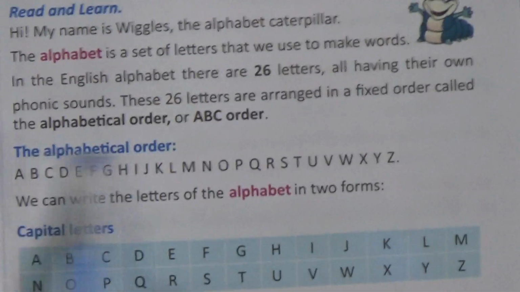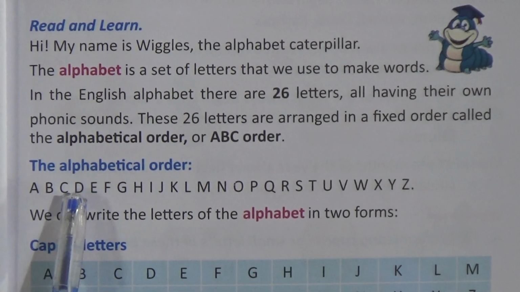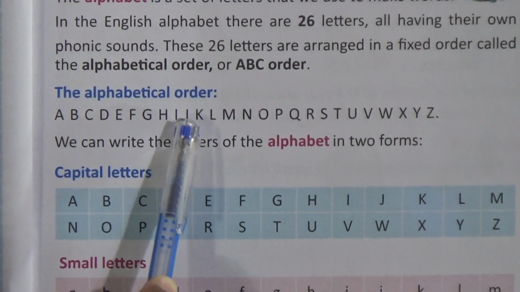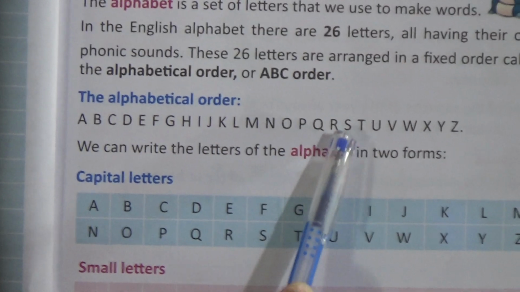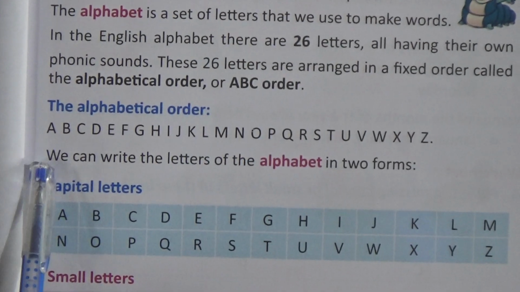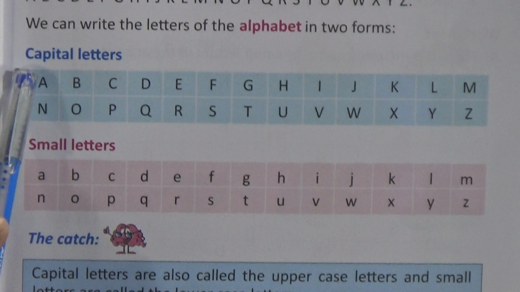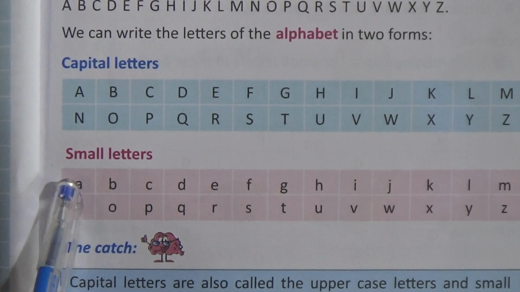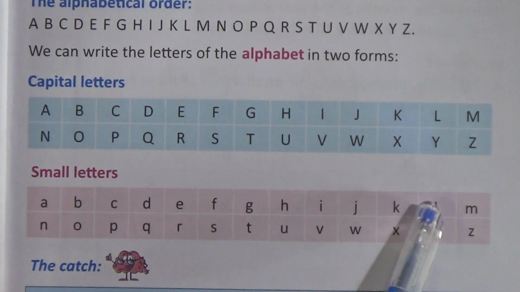So now the alphabetical order: A, B, C, D, E, F, G, H, I, J, K, L, M, N, O, P, Q, R, S, T, U, V, W, X, Y, and Z. We can write the letters of the alphabet in two forms. The first one is a capital letter and the second one is the small letter. Okay, so these are the capital letters and these are the small letters.